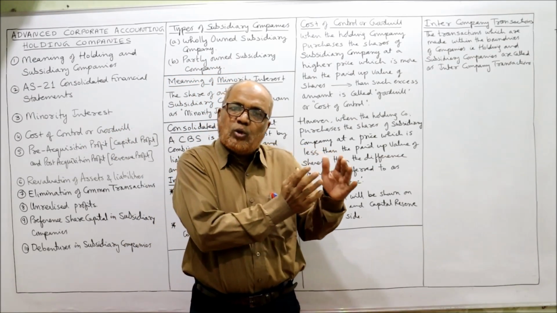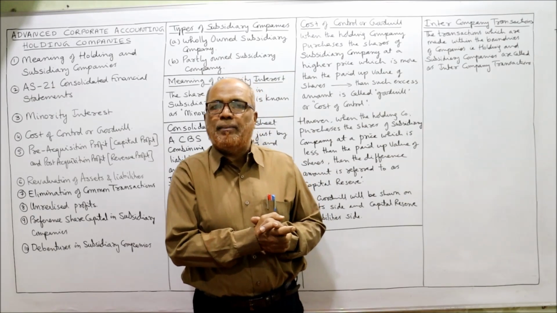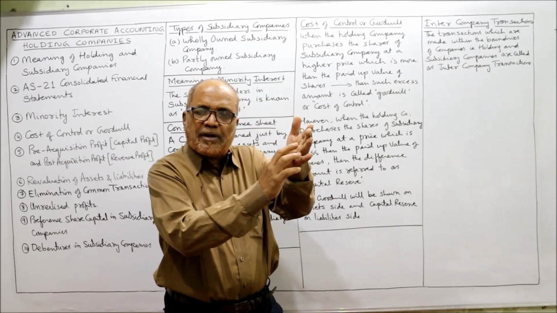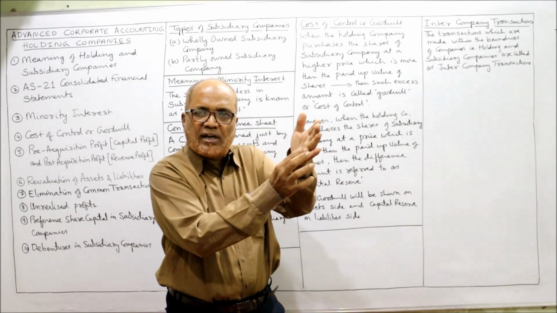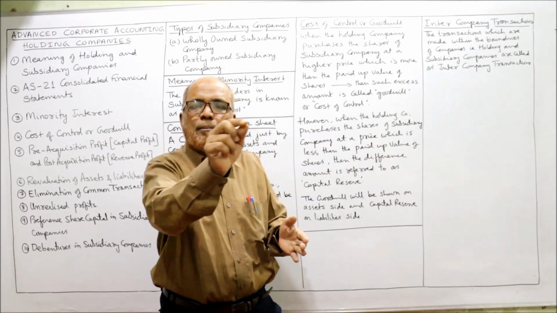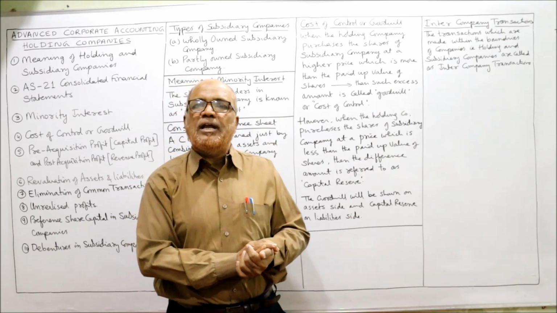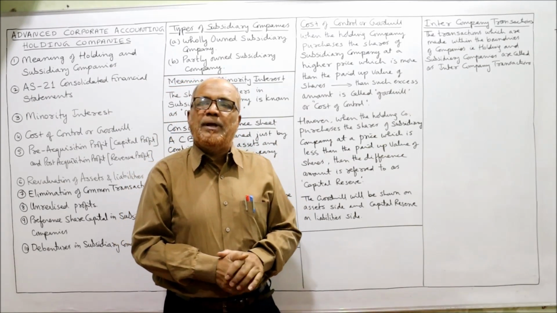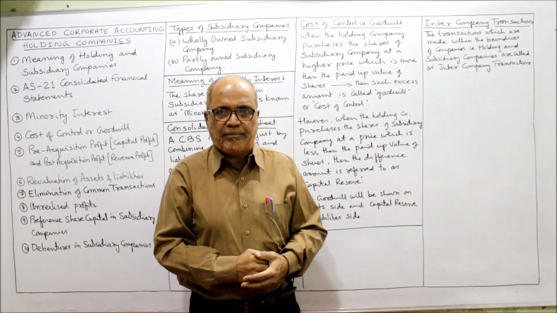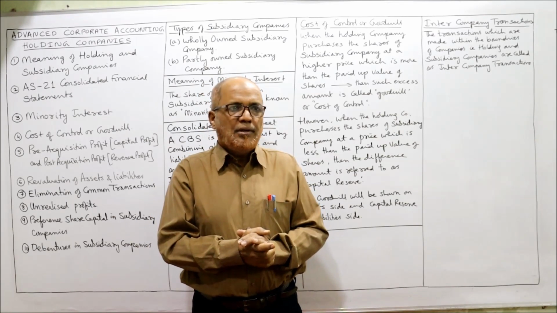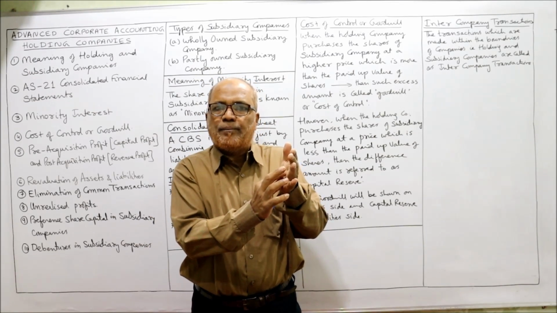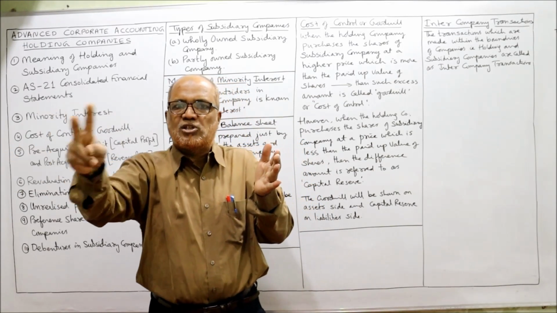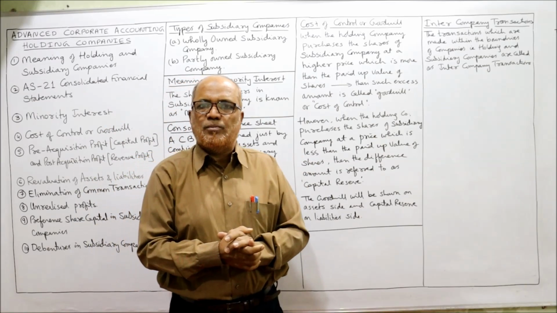Similarly, when we come to creditors, accounts payable, the creditors of ABC company, add up creditors of XYZ company, both the creditors add up minus intercompany debt. These are called intercompany transactions. Same rule will be applied for bills receivable and bills payable. Suppose bills receivable are given. ABC company bills receivable 3 lakh, XYZ company bills receivable 2 lakh. Add up both the bills receivable.